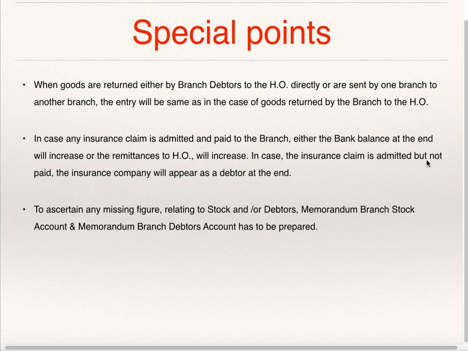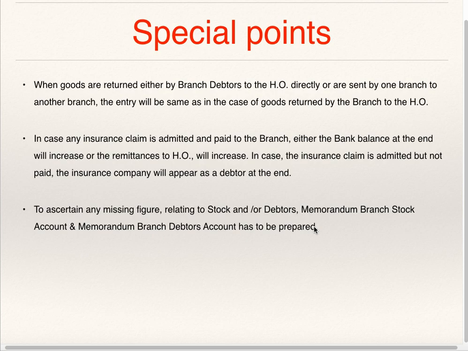In case the insurance claim is admitted but not paid, the insurance company will appear as a debtor at the end. If the insurance claim is admitted but not paid to the branch, then in the branch account, at the end on the credit side by balance carried down, under debtors you will have trade debtors as well as the insurance company. To ascertain any missing figure relating to stock and or debtors, a memorandum branch stock account and a memorandum branch debtors account have to be prepared.